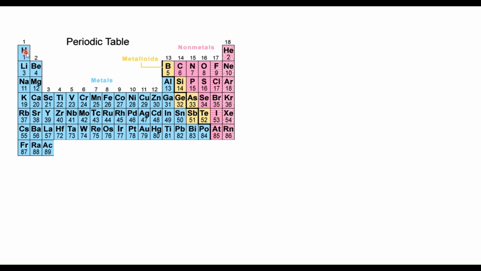Hydrogen, sometimes you can see it in group 1, and you can also see it in group 17 sometimes. That's why I say generally. So all the blue section of the periodic table are the metals. The yellow portion, boron, silicon, germanium, arsenic, antimony, and tellurium, are the metalloids, and then the non-metals are the ones in pink, including the noble gases.